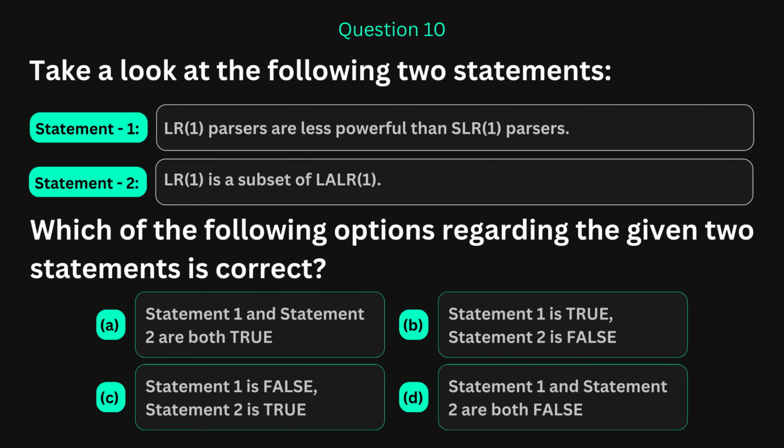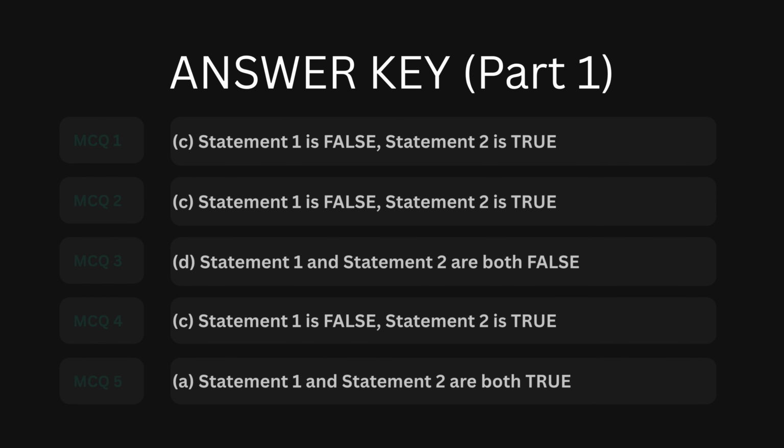The answer key is next. Time to check your answers. Part 1, questions 1 through 5. Look at each answer carefully. If you got them all correct, excellent. You have a strong grasp of the fundamentals. If you missed one or two, do not skip the explanations. That is where the real learning is. Check your score for the first 5 questions now.